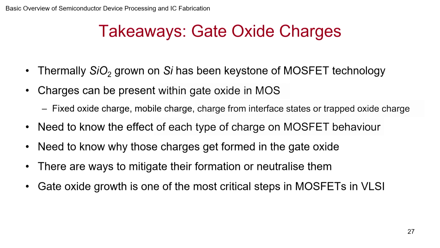Subthreshold swing is very unforgiving. If you do that, your transistor will be leaky, or you may not get a high enough drive current, whichever side we are shifting it, because it's getting stretched, no? The on and off, the voltage that you have to apply to turn it on and off. So charges can be fixed oxide charge, mobile charge, charge arising from interface states, or oxide trap charges. You need to know the effect of each type on the MOSFET behavior, and those who are planning to work on semiconductor processing in the VLSI field, I would encourage you to know this subject quite well.